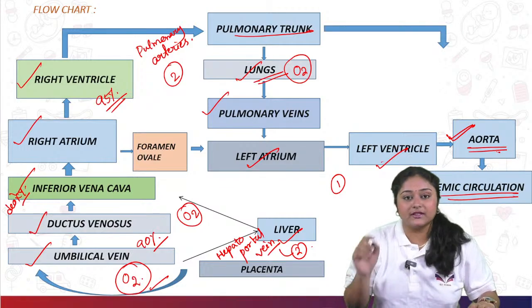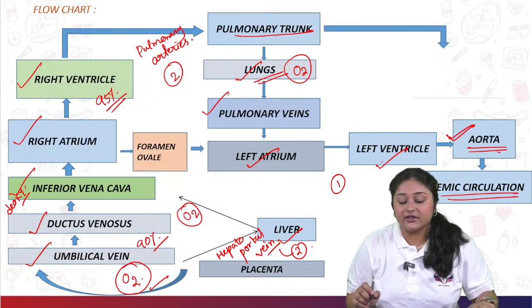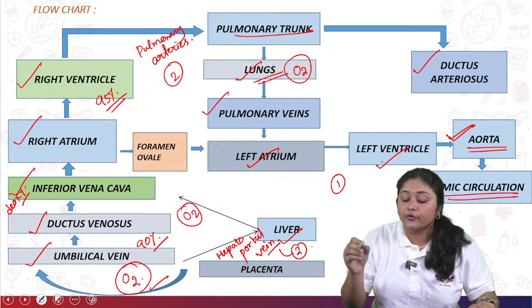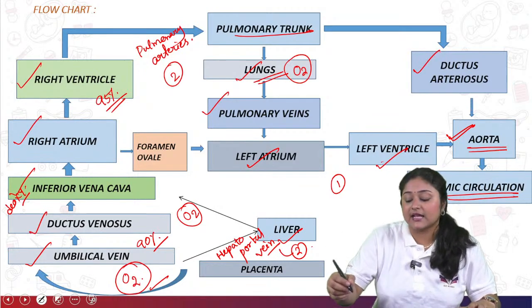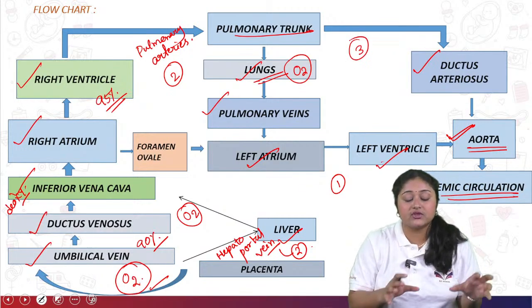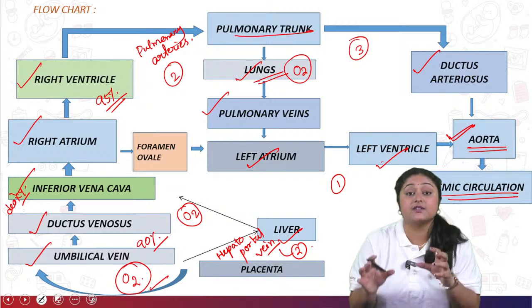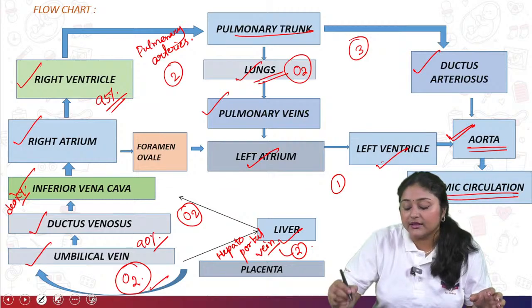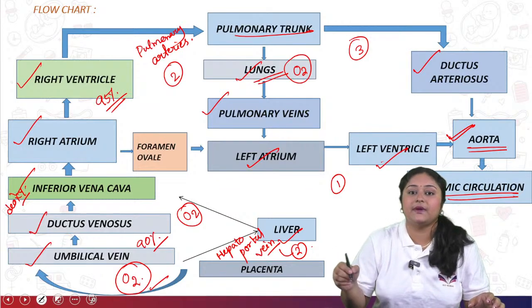Now come to the third part, that is from the pulmonary trunk. Again some amount of the blood comes to the ductus arteriosus. From the ductus arteriosus directly it comes to the aorta. This is the third pathway. So in the aorta, three pathways are present where blood is coming, either oxygenated or deoxygenated. In the aorta again it comes to the systemic circulation.